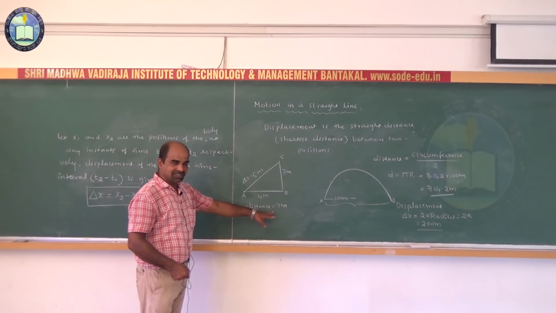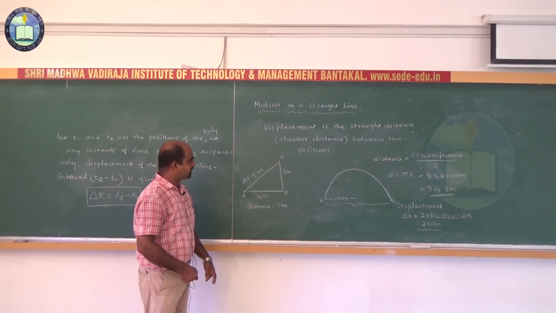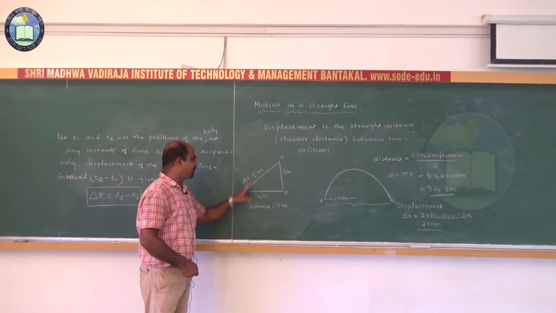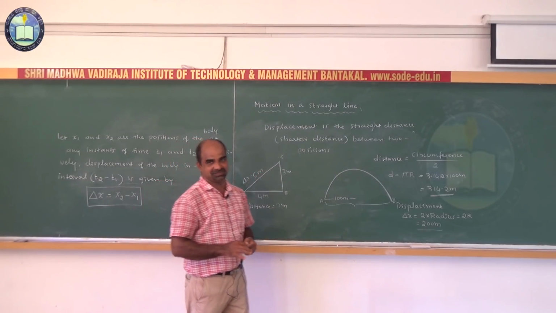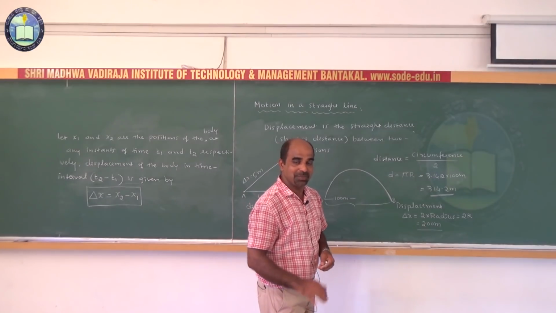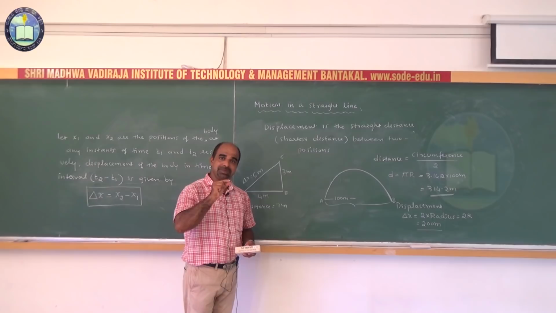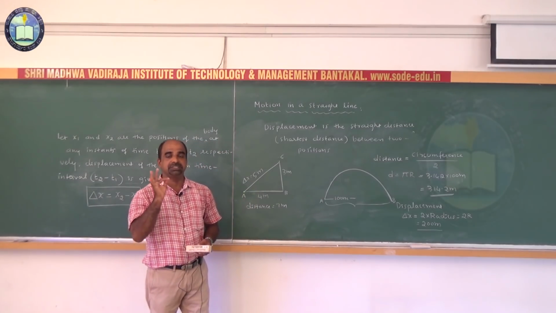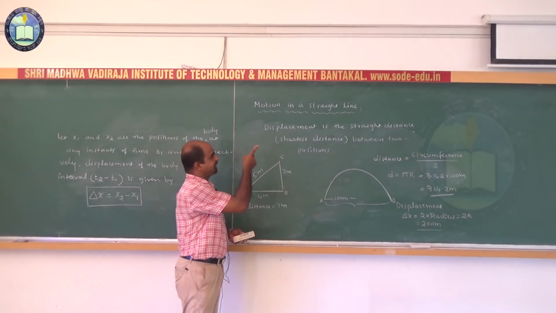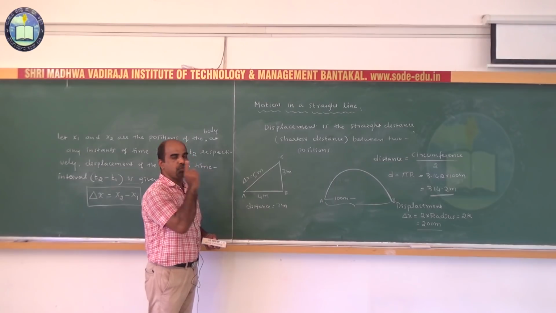The distance of the body is 7 meters. But after traveling 7 meters, it displaces its position from A to C, which means displacement is 5 meters. So what we observed here is that distance and displacement may or may not be equal. In other words, displacement is the straight distance or shortest distance between two positions.